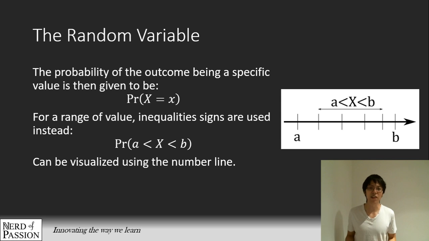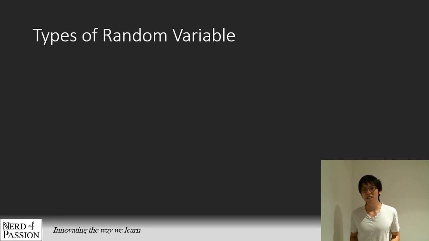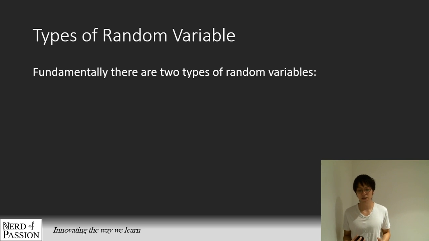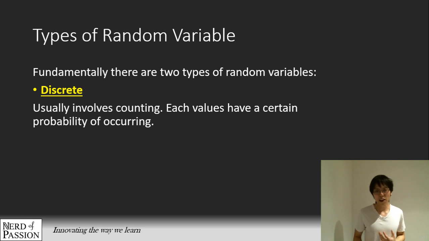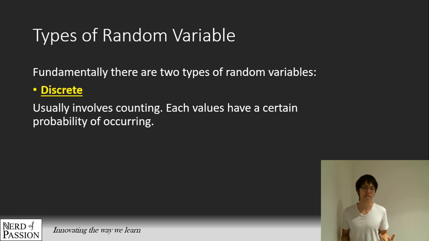Okay, so fundamentally speaking, there are two different types of random variable. The first type is the discrete random variable, where the random variable can only take on certain values. For example, the number of heads can take on 0, 1, 2, 3, depending on how many times you flip the coin. You can take on those certain values and nowhere in between, which is why we call it discrete. It can only take on certain points on the number line. And very often, a discrete random variable involves counting, because counting gives discrete numbers.